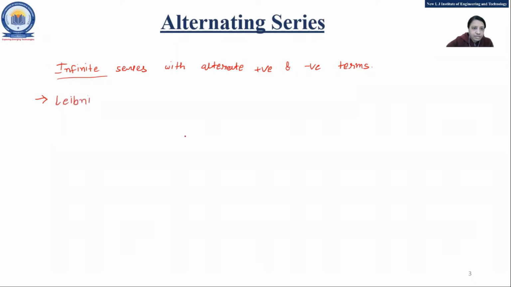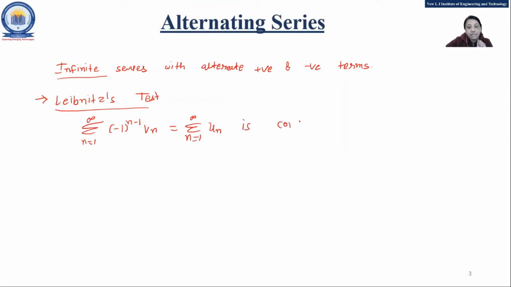So, what is the statement for that test? Suppose the alternating series is there, summation n equal to 1 to infinity, minus 1 raised to n minus 1, un, that is, summation un is convergent if.